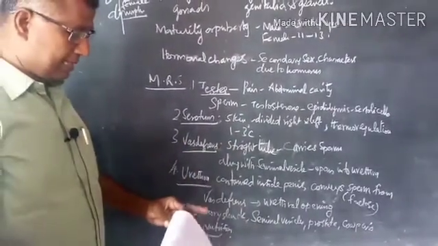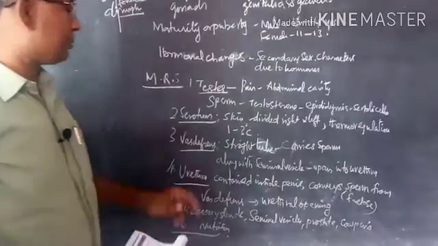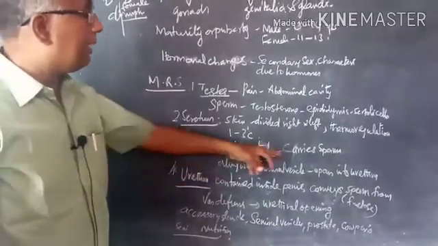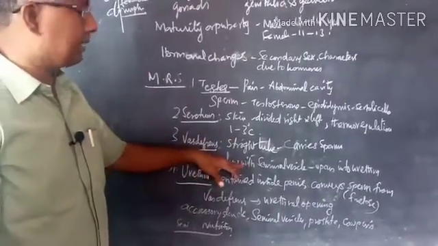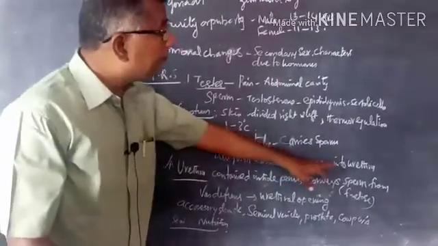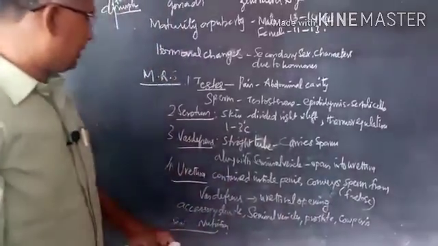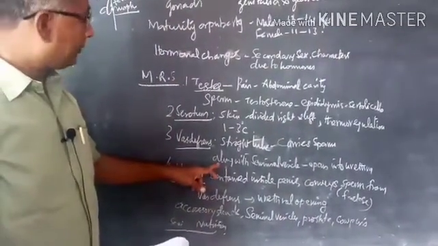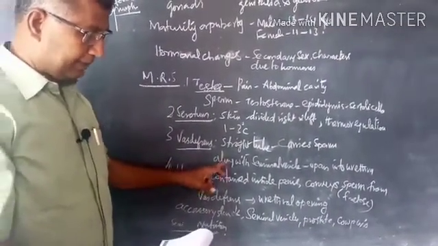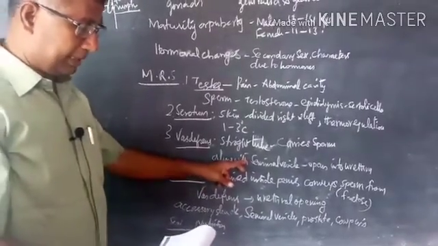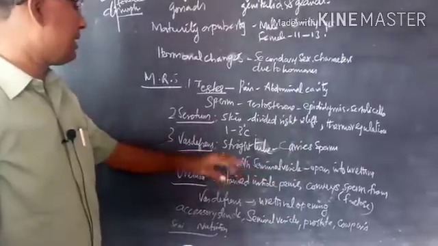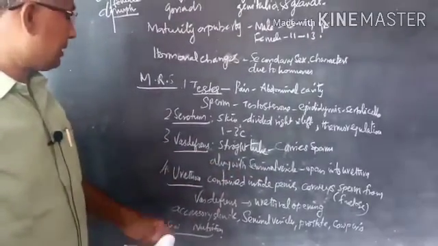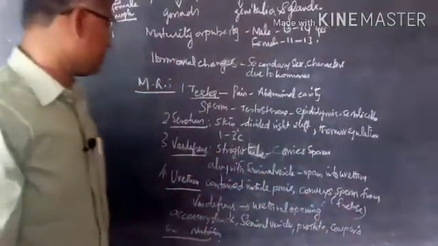Then next one is the vas deferens. The vas deferens is a straight tube which carries the sperm to the seminal vesicle. It along with the seminal vesicle opens into the urethra. Understand? So the urethra receives the vas deferens, which opens into the ejaculatory tract and expels sperm, and the secretions added to the sperm, that is fructose.